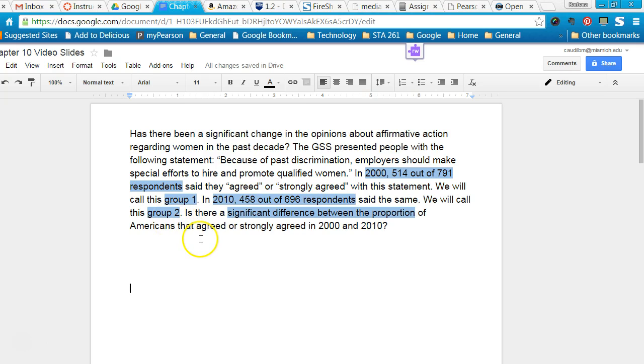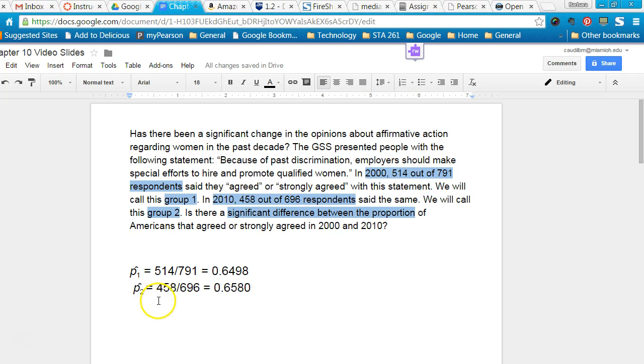And then also we need to know exactly what we're testing for the alternative hypothesis, and it says we are testing that there is a significant difference between the two proportions. So we're going to be using the two-sided not equal to symbol.